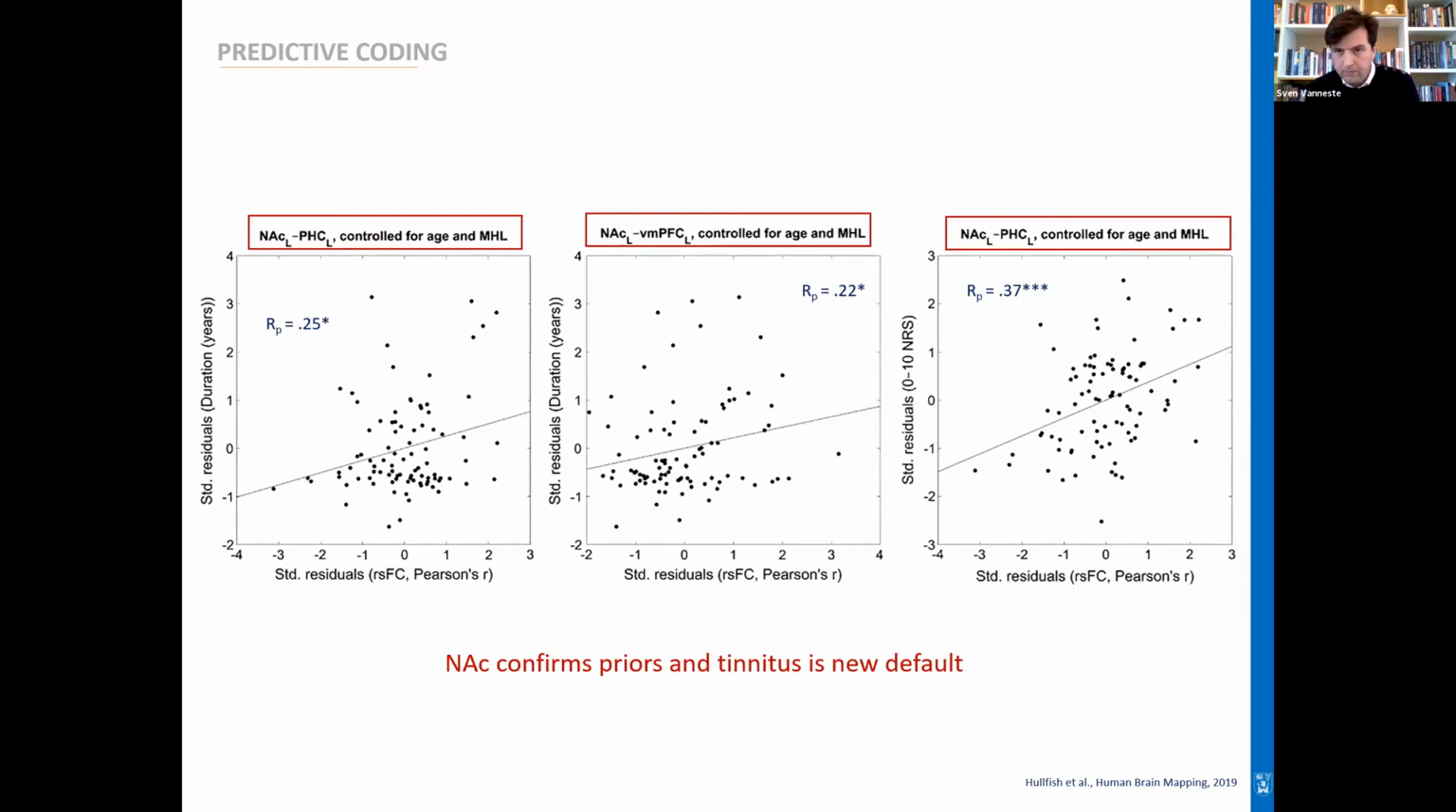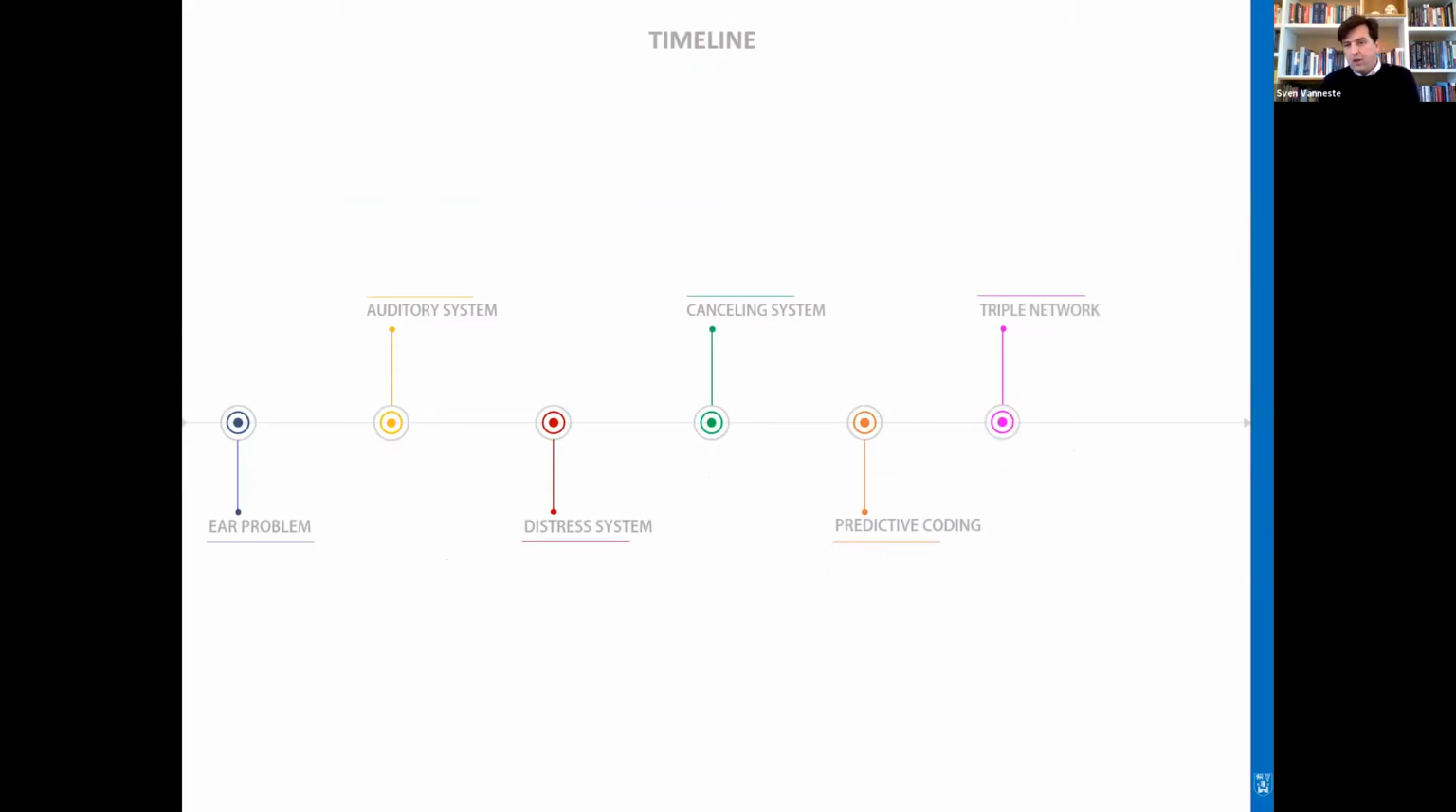Now, this is still at the initial stage, and there are several groups. I know that Nathan Weisz's group is doing research on this, as well as our group, as well as Sieve's group, really looking into this predictive coding model because it can help us develop new types of treatment.